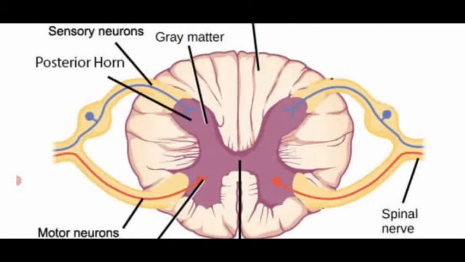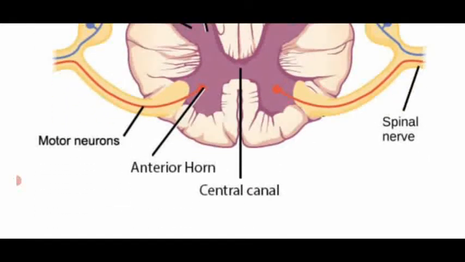Then see the posterior horn, the bundle of nerves which pass into, that means enter into, the posterior horn, is seen in the blue color. That means from outside to the inner side of the posterior horn, the bundle of nerves are passed into the posterior horn, known as the dorsal or afferent root.